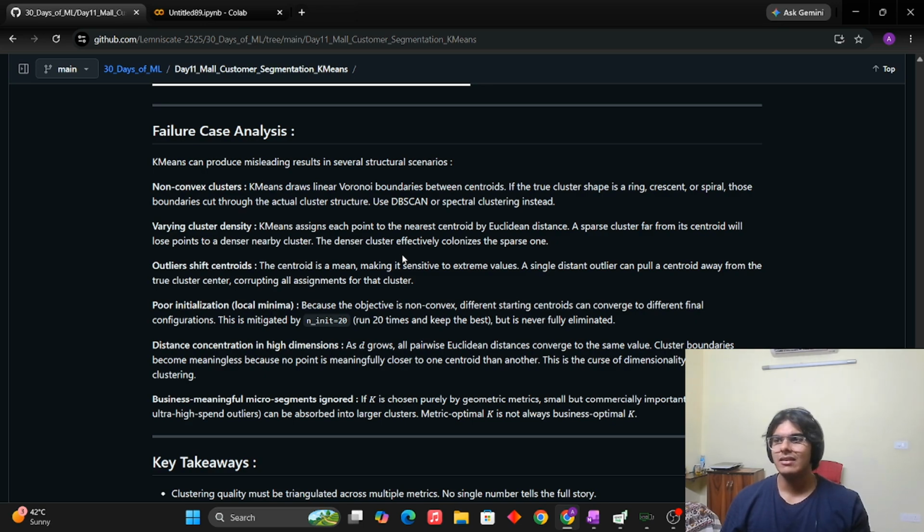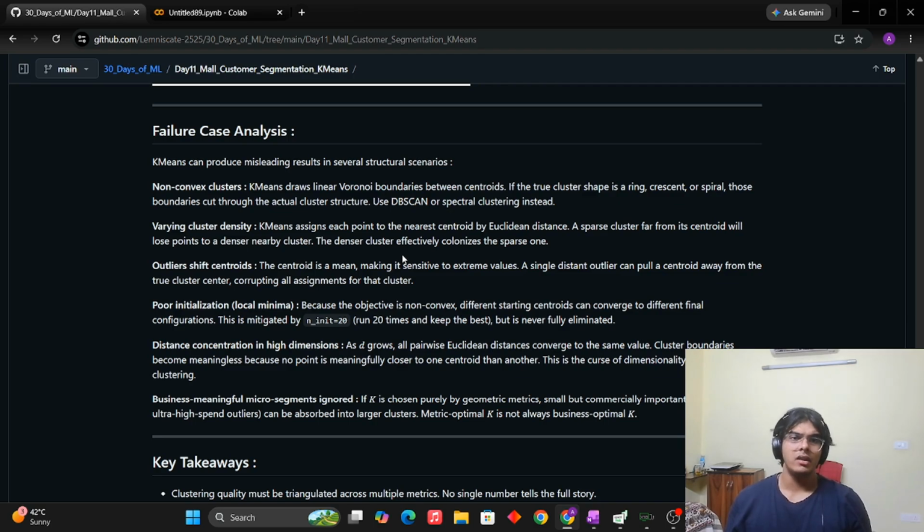I discussed that when we get star-shaped or crescent-shaped clusters, we cannot intuitively go for an algorithm such as k-means because it assumes convex and spherical clusters. If these clusters are absent, we cannot really get a final result, and that causes an issue. So in those cases, we need to think of maybe a different clustering like DBSCAN or something else.